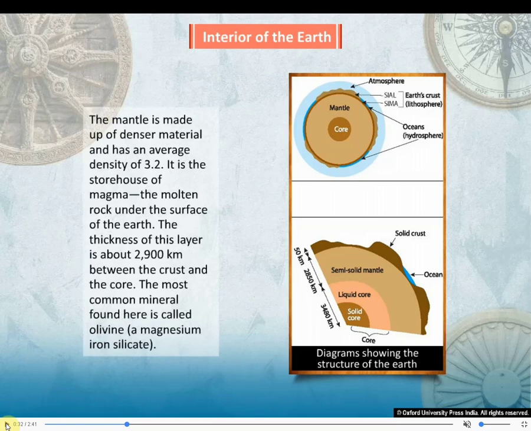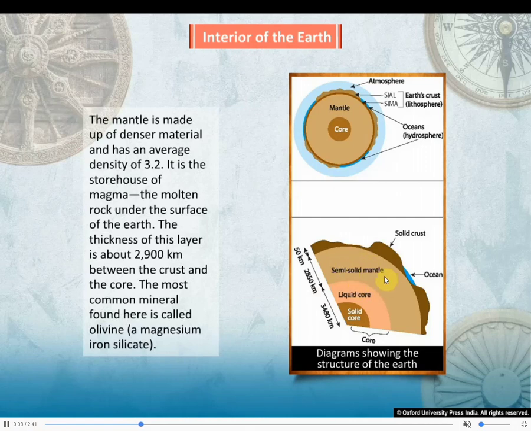The mantle is made of denser material and has an average density of 3.2. It is the storehouse of magma. Magma is the molten rock under the surface of the earth which comes out during a volcano. The thickness of this layer is about 2,900 kilometers, between the crust and the core. Crust is the outermost layer and core is the innermost. The most common mineral found here is called olivine, a magnesium iron silicate.